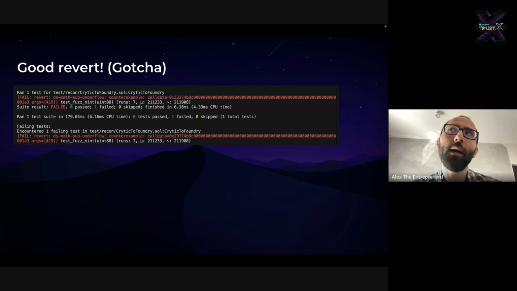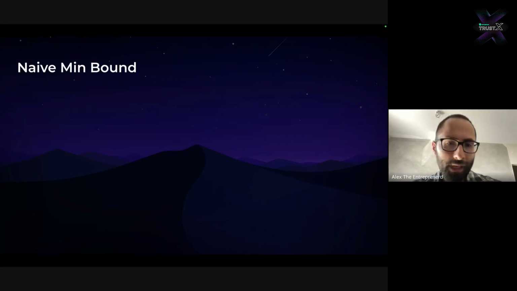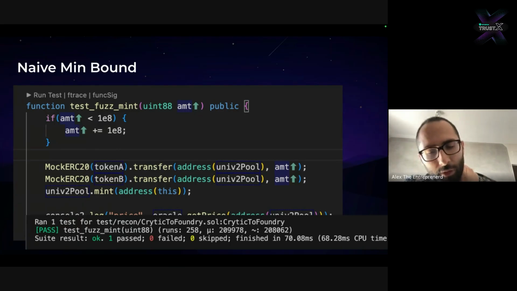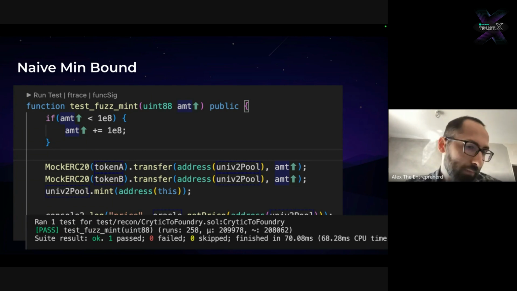It's the computed liquidity of our 419 token amount, which results in an insufficient amount of starting liquidity, and it basically causes an underflow. And so there are many ways to solve it. I'm going to just use a naive minimum bound, which simply says that whenever we get to a value that is below 1E8, 100 million tokens, or 10 million tokens, we'll basically just add those. And so that's all we're doing.